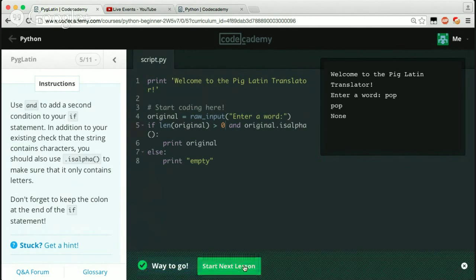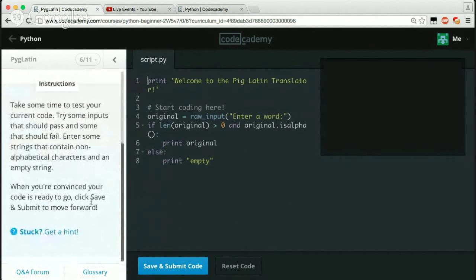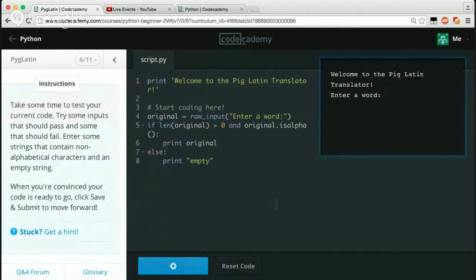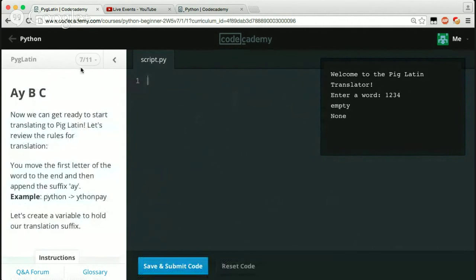Cool. Awesome. We're like geniuses. Pop quiz. When you finish one part of your program, it's important to test it multiple times. Okay, so we just try to run this again. Let's just say something like that. So we're going to say empty. So, cool. Awesome. Now we can get ready to start translating to Pig Latin.